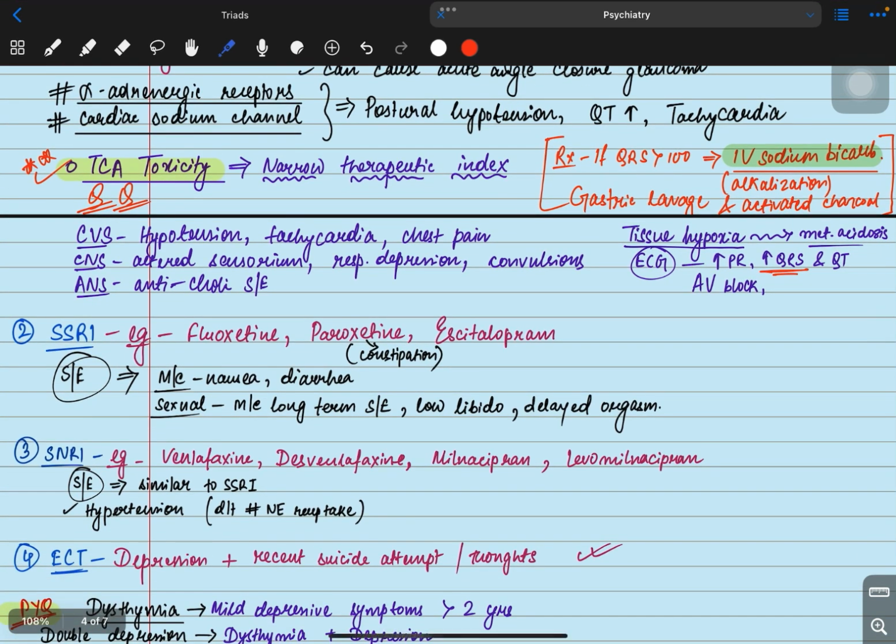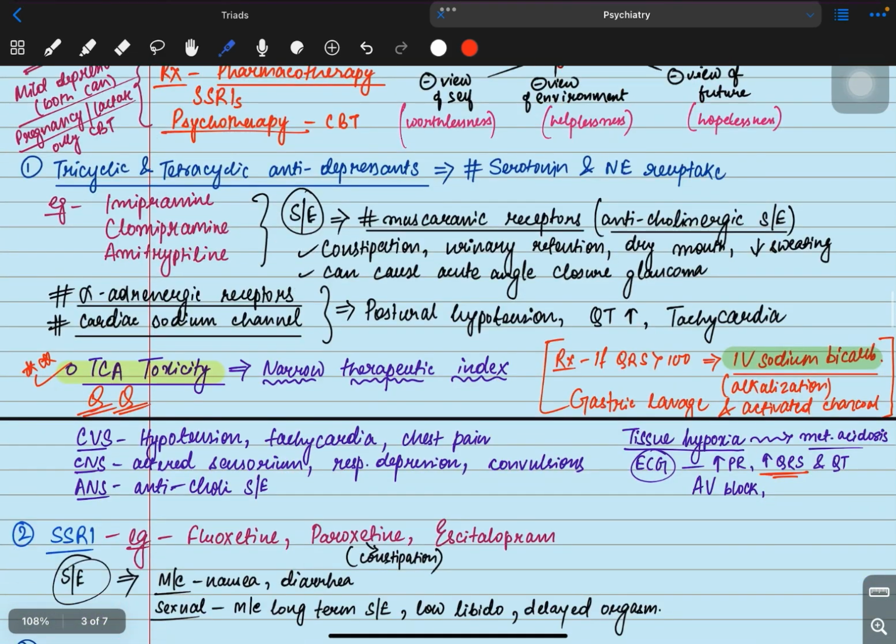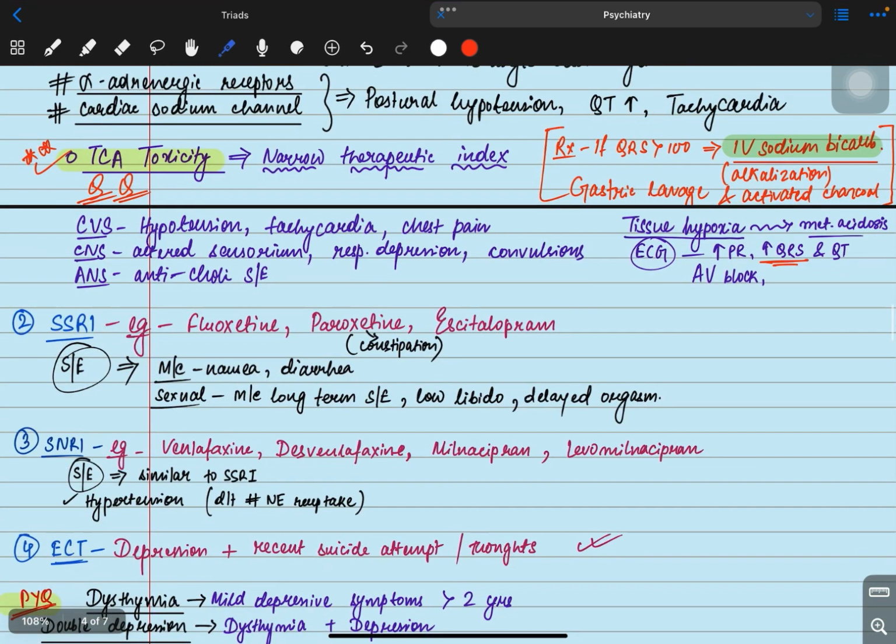What are the symptoms of TCA toxicity? The symptoms are hypertension, tachycardia, chest pain, respiratory depression, convulsions, and all the anticholinergic side effects which we discussed here. Also, it can cause tissue hypoxia, which will lead to metabolic acidosis. In ECG, we will find increased PR, increased QRS, QT prolongation, AV block.